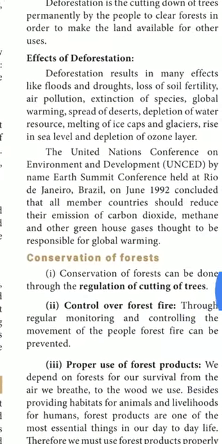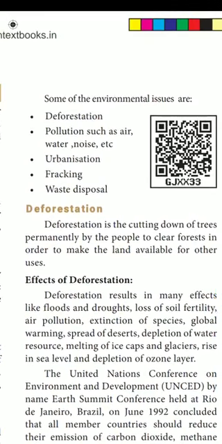So, what are some of the environmental issues? Deforestation, pollution such as air, water, noise, etc., urbanization, fracking, waste disposal. Okay, what are the environmental issues? Deforestation, pollution such as air, water, noise, etc., urbanization, fracking, waste disposal. Okay, what do you know about this deforestation?